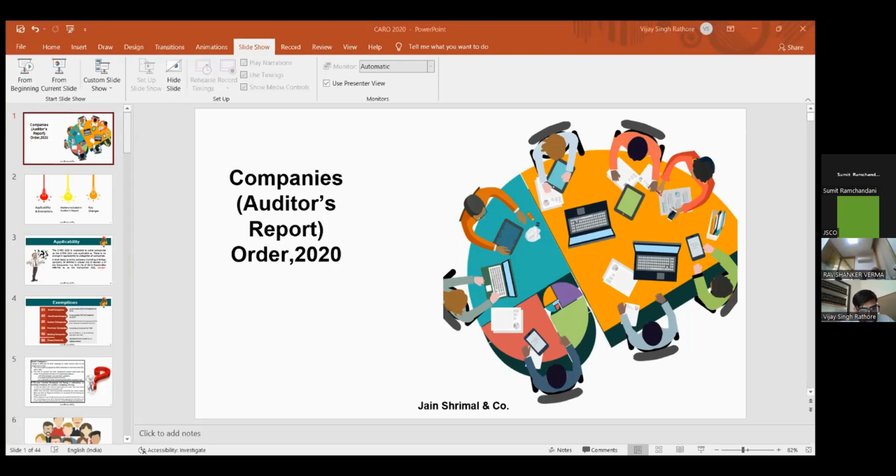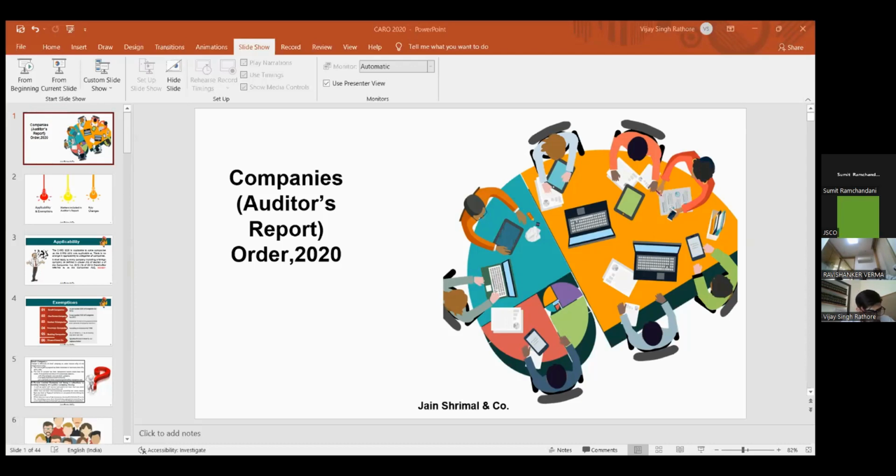Another major change that has already been discussed by Anshulji in Schedule 3: if you are holding any immovable property which is not in the name of the company, now the auditor also has to report it in his current audit report. Earlier also the same clause was there, but the particulars of the clause have been changed.